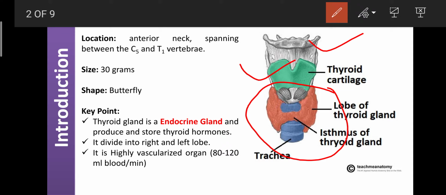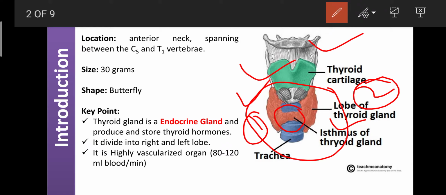The thyroid gland is mainly divided into two parts, the right lobe and the left lobe. Between the right lobe and the left lobe, there is an area like a tank bond, filled with certain fluid. Technically it is known as the isthmus.